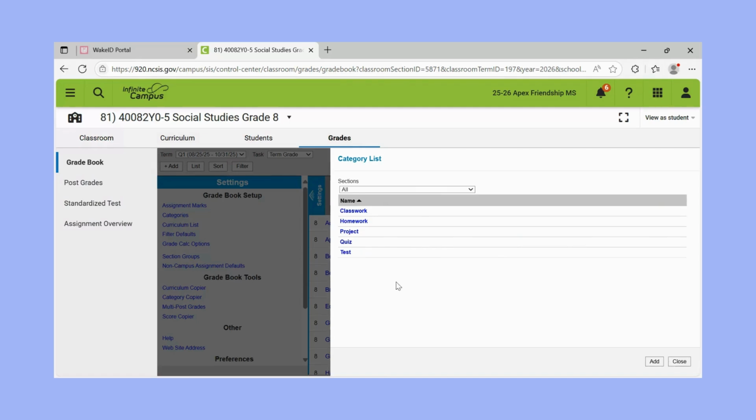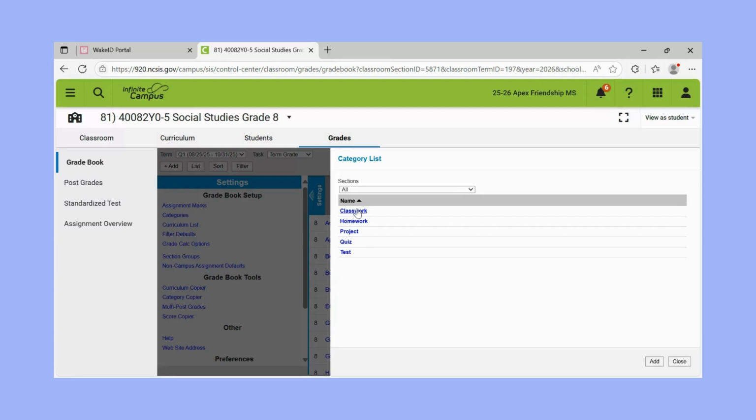Okay, now the system provides you with 4 default categories that you can see here, or maybe there's 5, all right? Unfortunately, you cannot modify the names. Since we at Friendship use different names for our categories, we will need to delete them. And then we will create new categories with their weights. So let's go ahead and delete them.